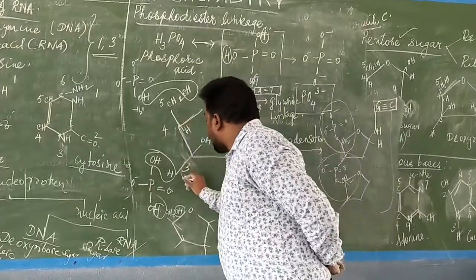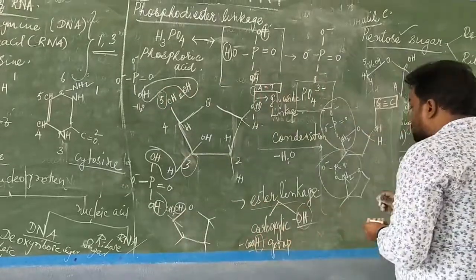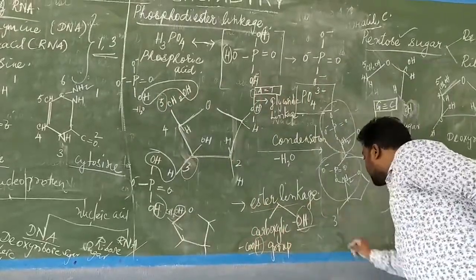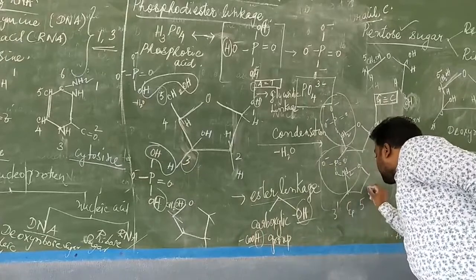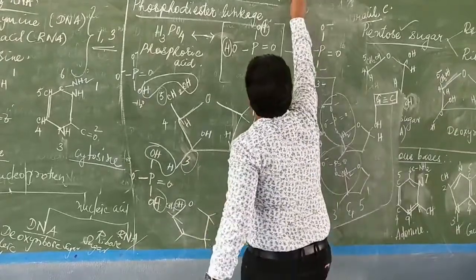5. அப்ப என்னன்னா அட்டாச்மென்ட் வருது third and fifth position, அதனால இத என்ன நம்ம சொல்றோம்னா 3 primer and 5 primer structure. DNA ஓட what is the model of DNA structure? எப்படி இருக்கும்?